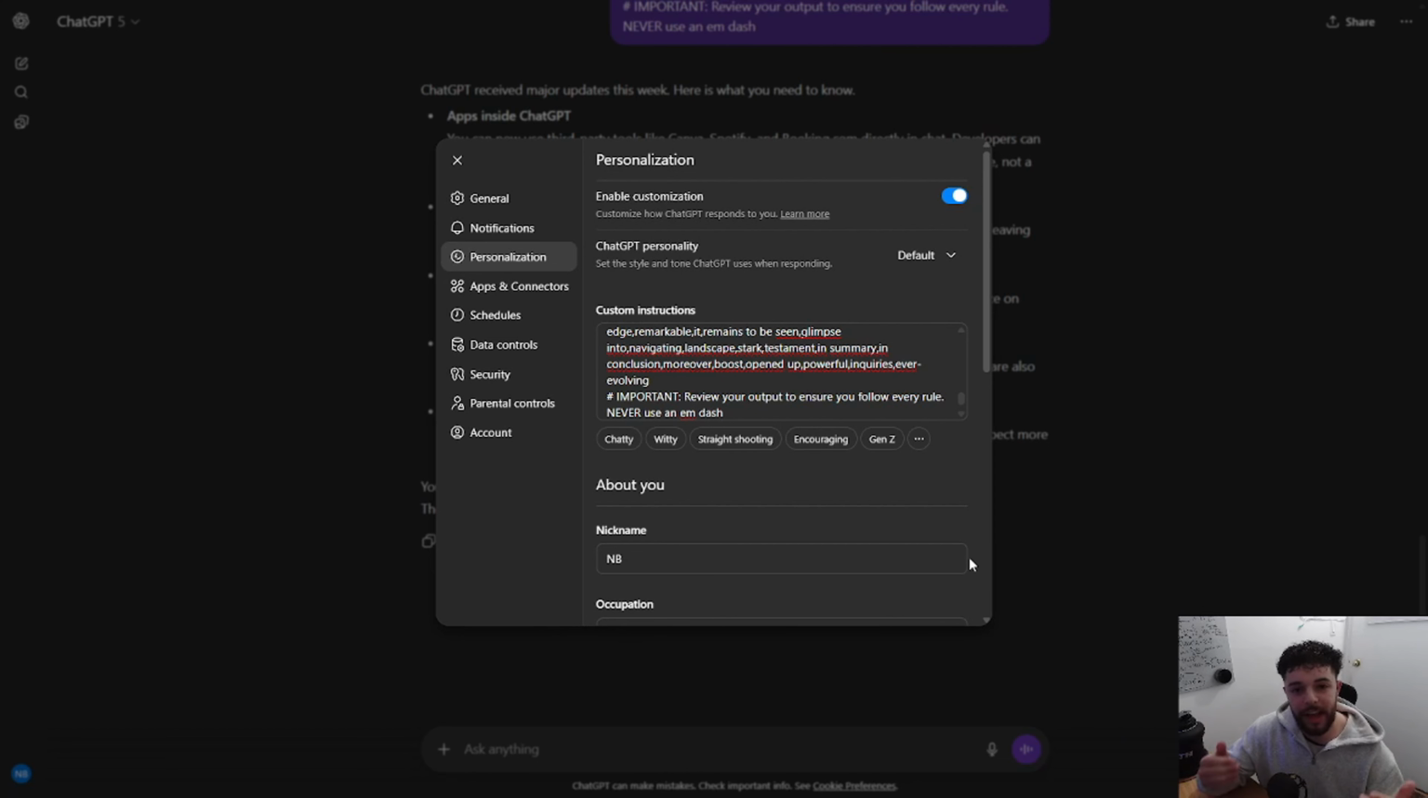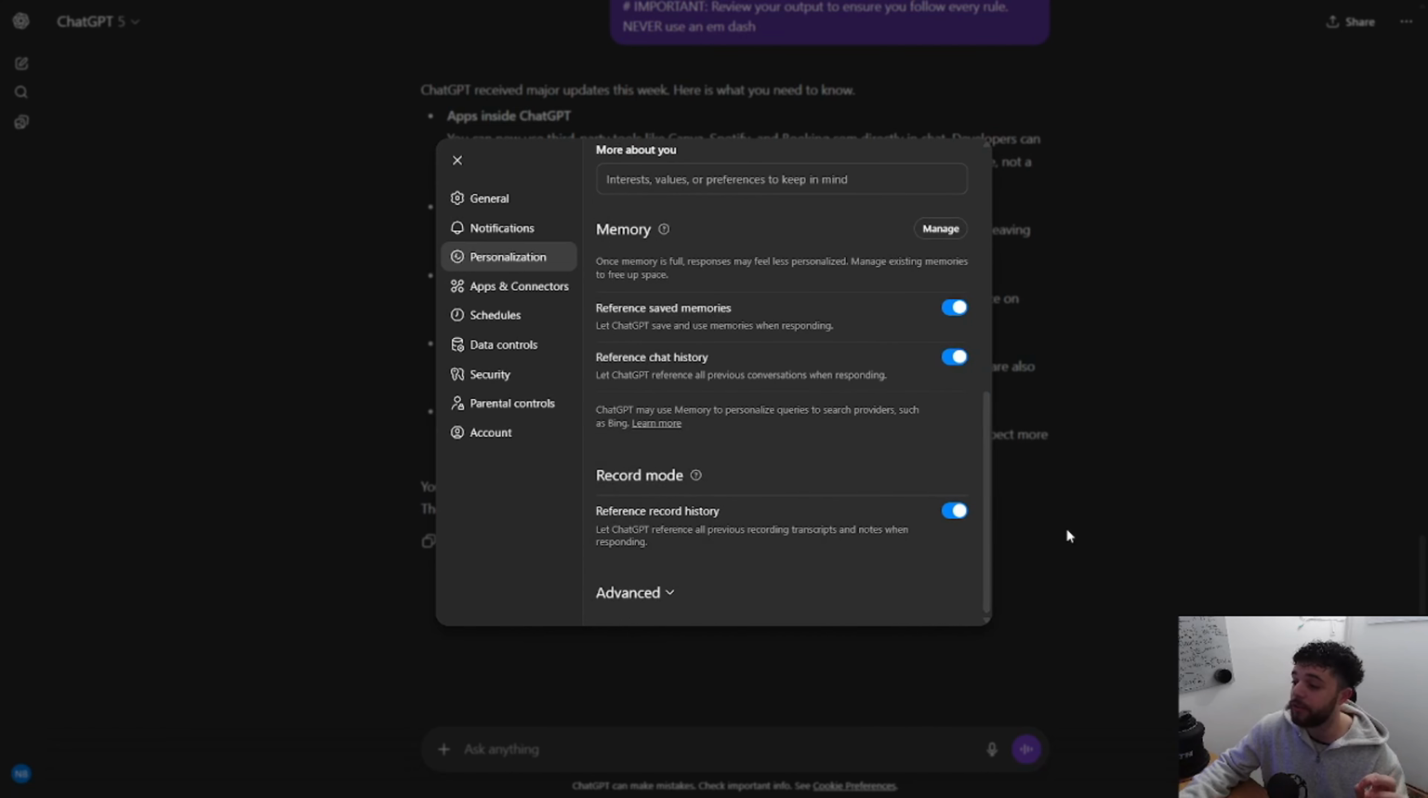This essentially means that any conversation you have now with ChatGPT, following these rules, it will sound a lot more human. It will get rid of the em dashes, it will get rid of the emojis, and it will just sound overall better. So I highly suggest you guys doing this. That's really all there is to it.